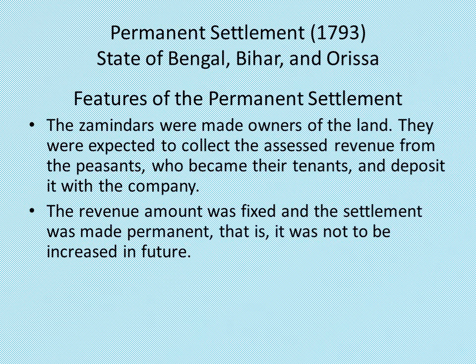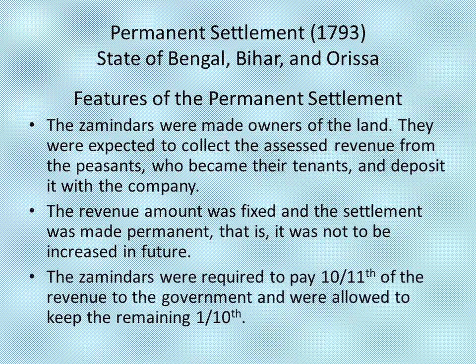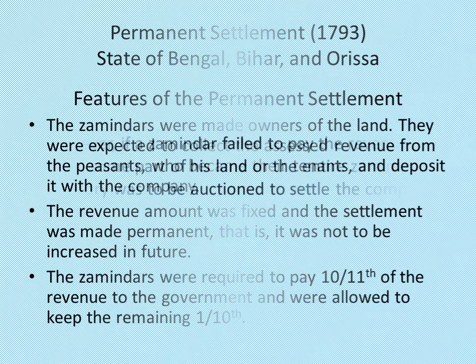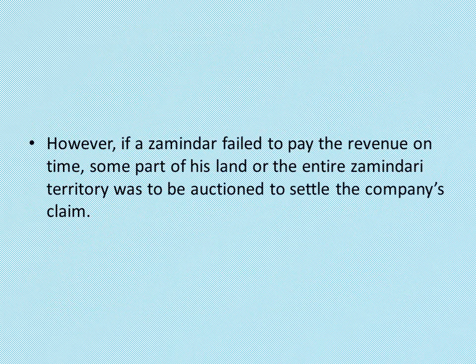in future. The Jamindars were required to pay 10/11th of the revenue to the government and were allowed to keep the remaining 1/11th. In case the Jamindar made efforts and succeeded in increasing the agricultural production, the government was not going to claim any extra charges and only the Jamindars were to be the beneficiary. However, if a Jamindar failed to pay the revenue on time, some part of his land or the entire Jamindari territory was to be auctioned to settle the company's claim.